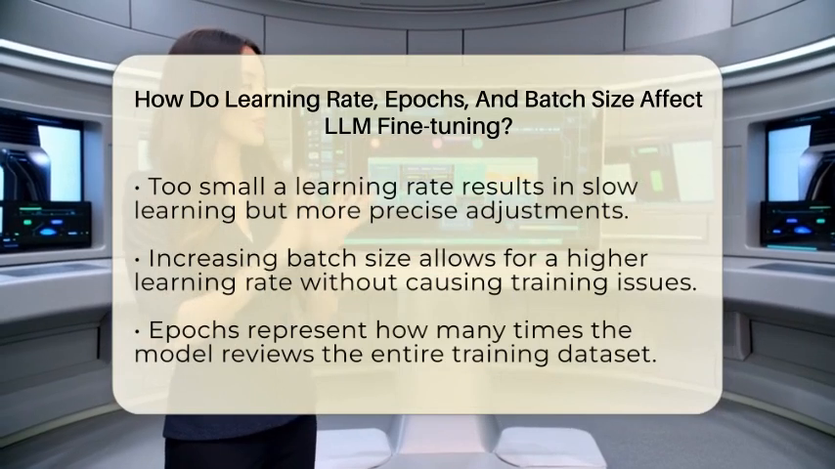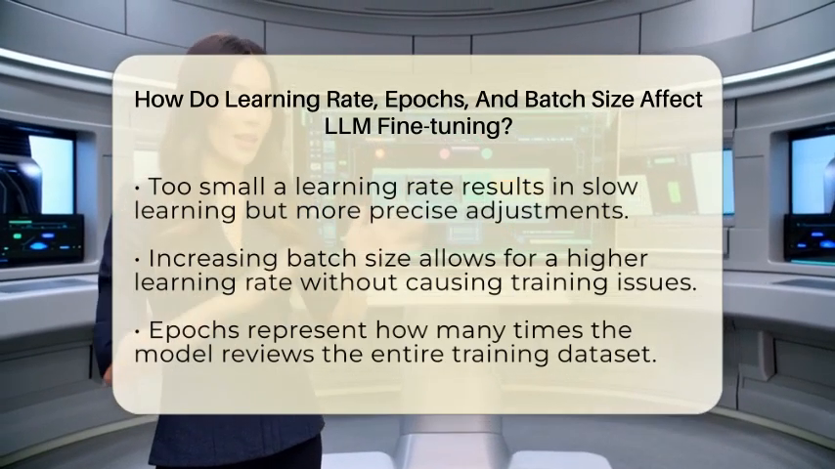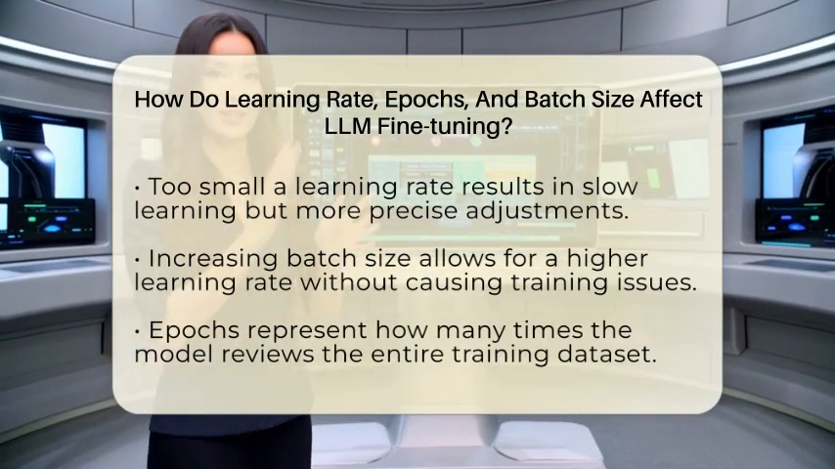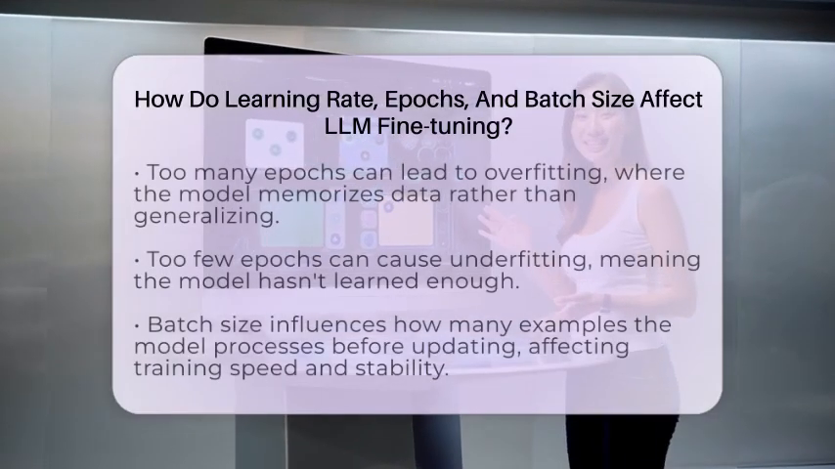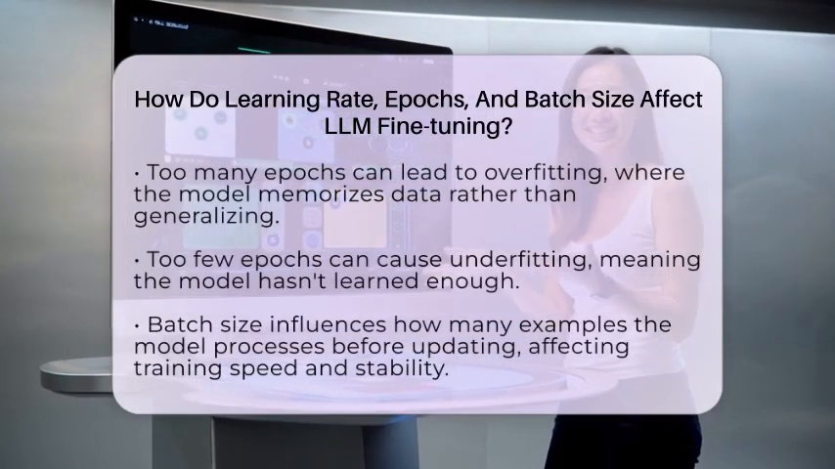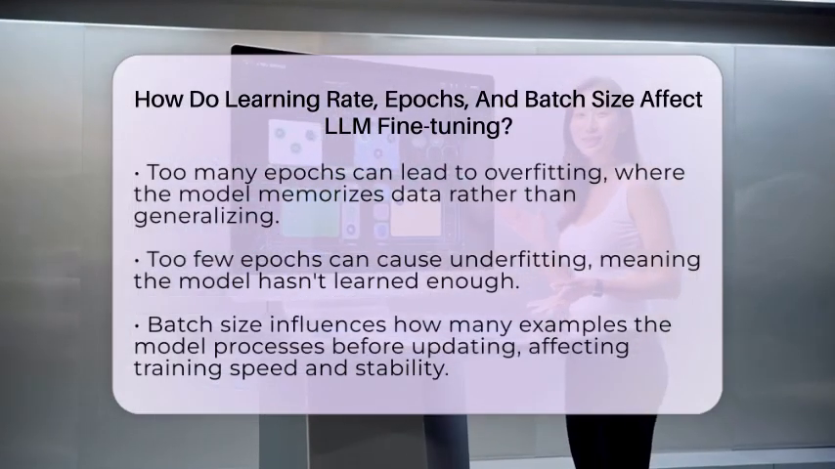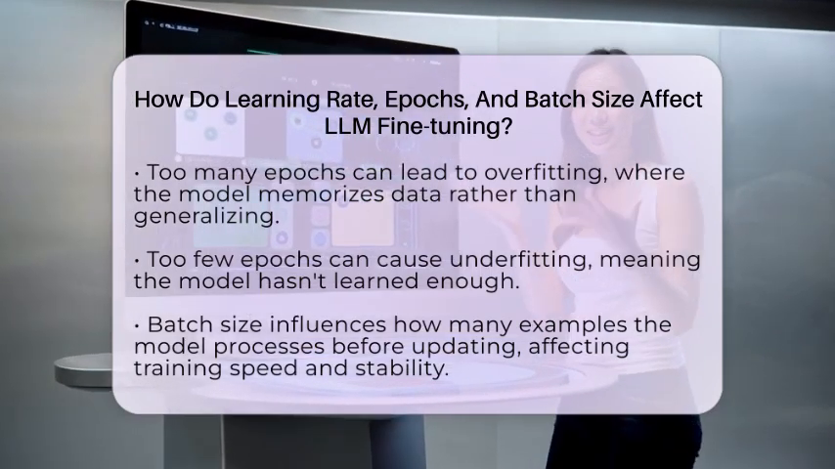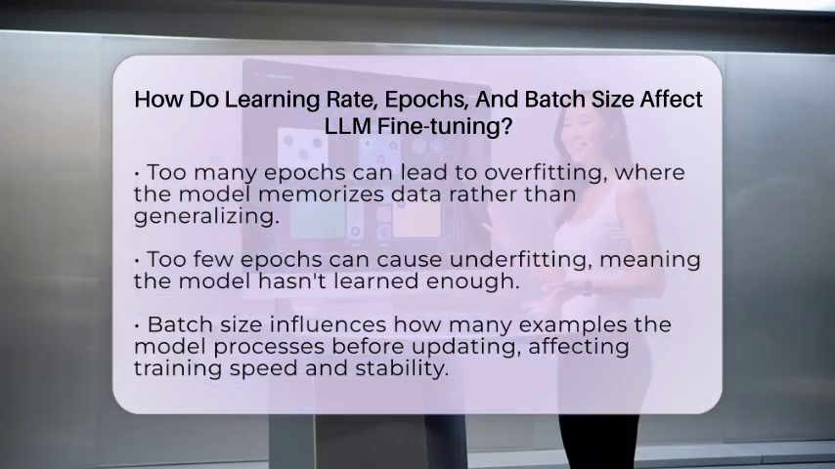That's called overfitting, and it makes the model perform poorly on new and unseen data. Too few epochs mean the model might not learn enough, which is called underfitting. The key is to watch how the model performs on validation data and stop at just the right time.